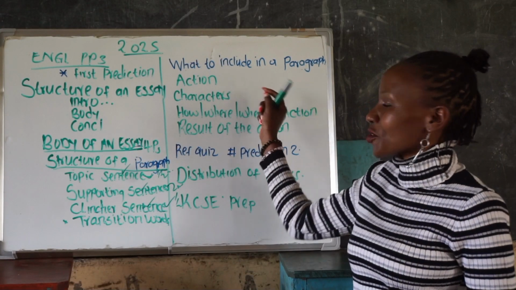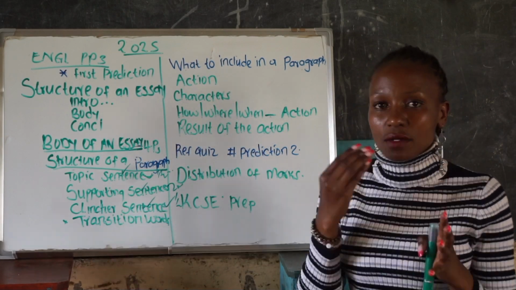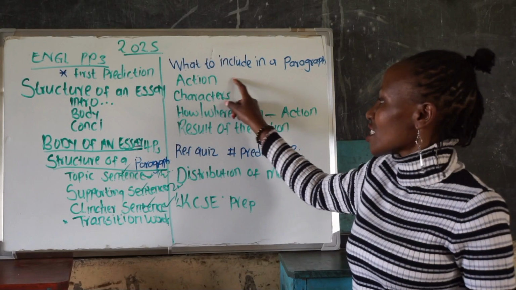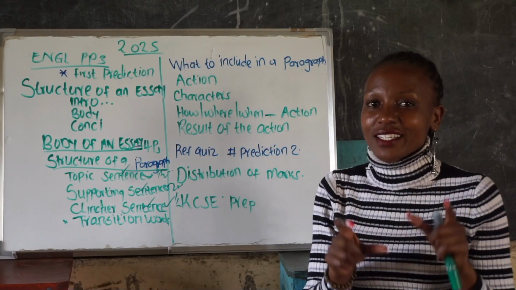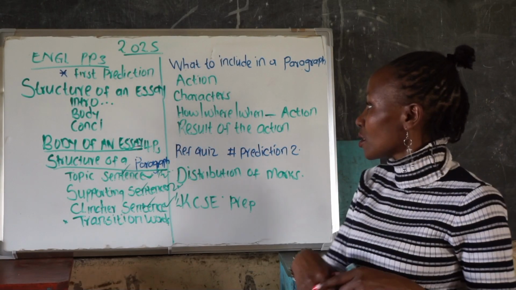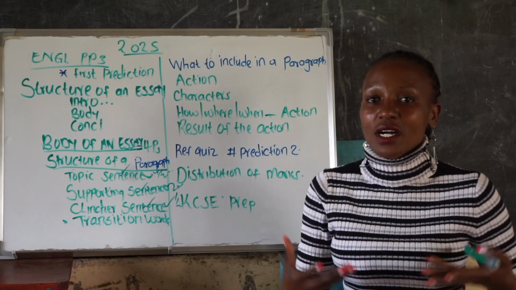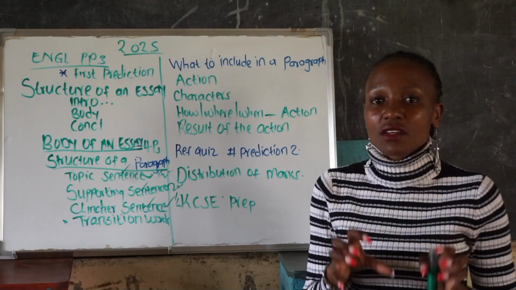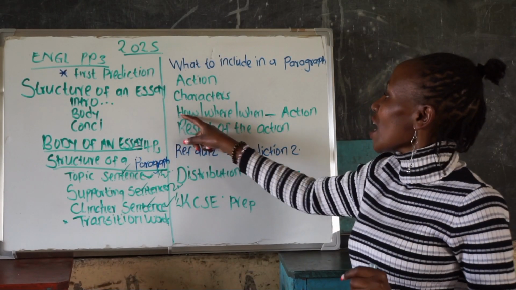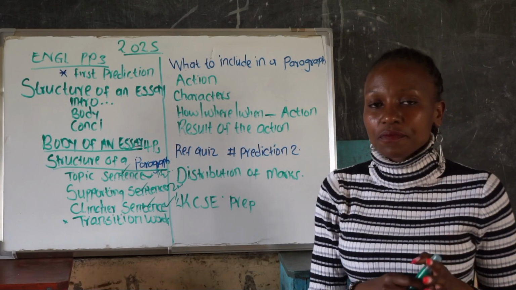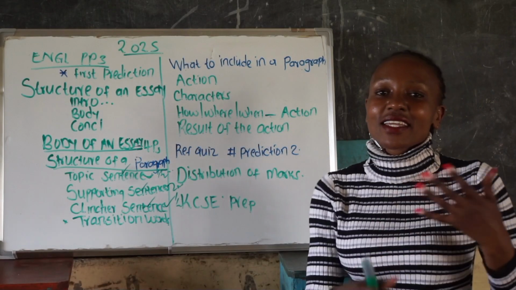We have the action. What are you talking about? And that goes to the topic sentence. If you're talking about betrayal, then that is the action and it is the topic sentence. I'm going to give an example after this, so don't get confused or worry much. After the action, we have the characters, and these ones are going to come naturally because they're actually involved in the action that you're talking about. After that, we have the most important thing, which is how the action was done, where, and when.